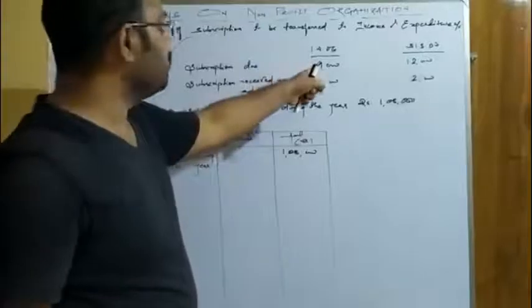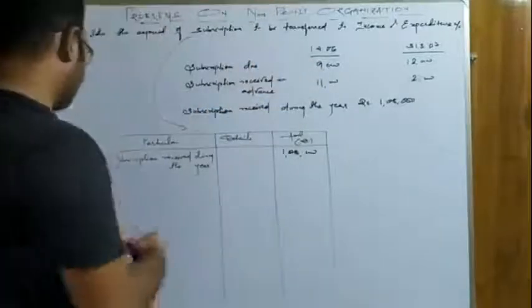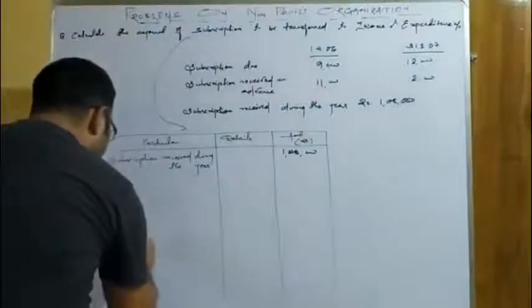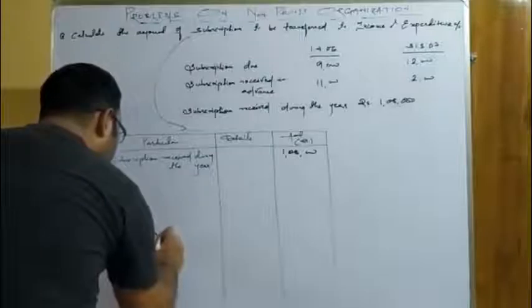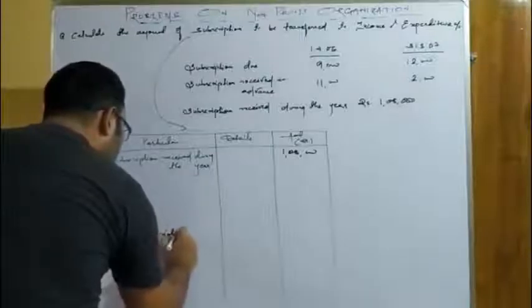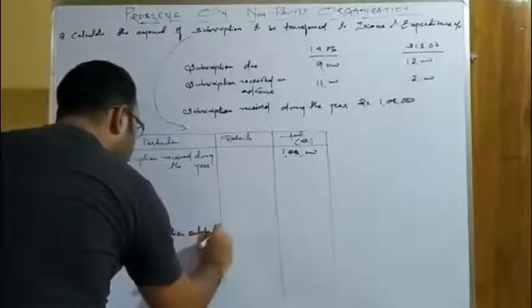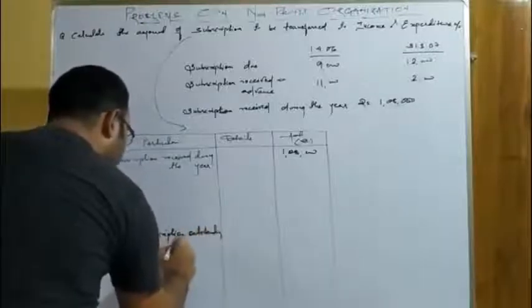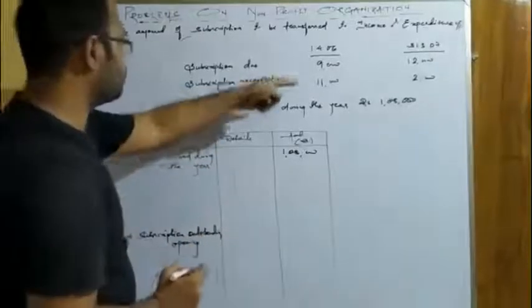So opening due is not related to this year but to the previous year. So this will be deducted. Okay. So I am writing here subscription outstanding, outstanding opening. So how much is the opening outstanding? 9,000.